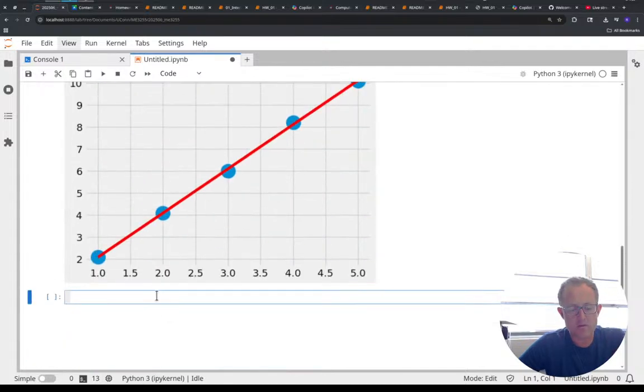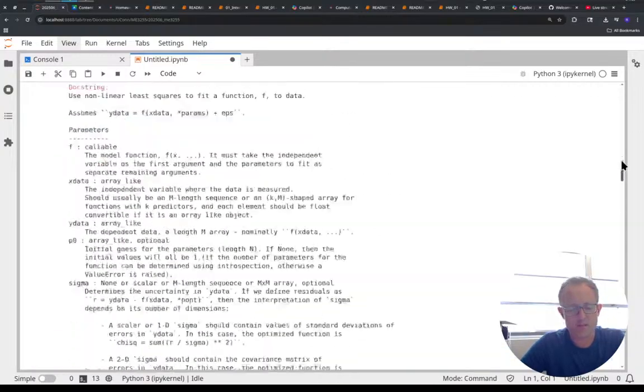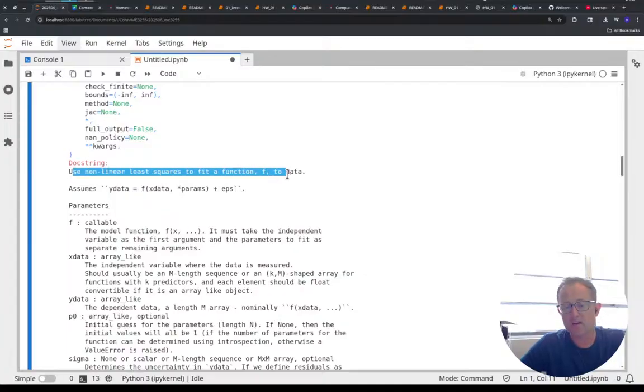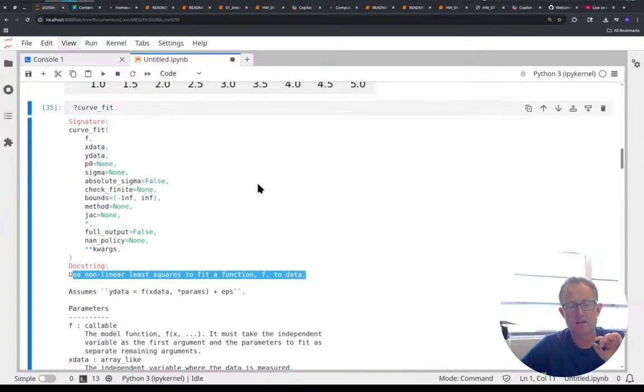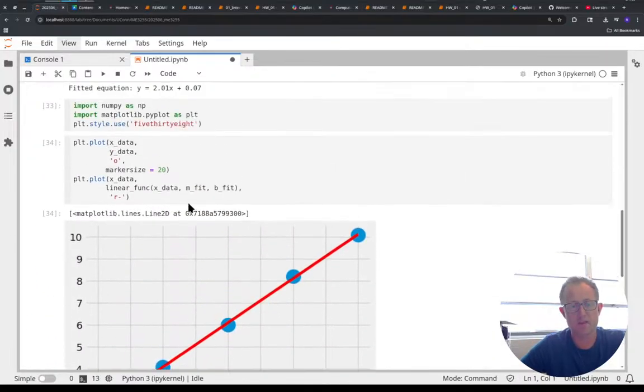The other thing I wanted to say about this: when I say curve_fit, look at this, the very first thing it says is that this is a nonlinear least squares function that can fit f to my data. So it's nonlinear, but this is very much a linear function. We'll revisit this in module 2 and module 4 when we start looking at data and best fit curves and data processing like that.